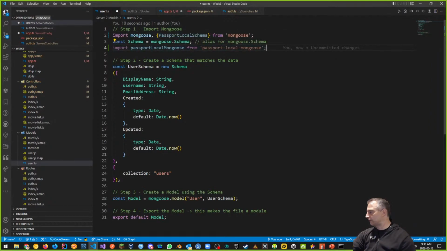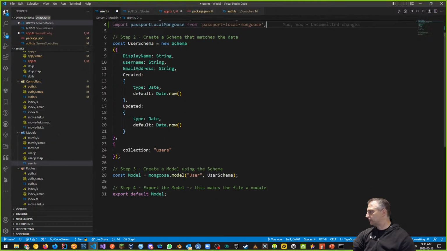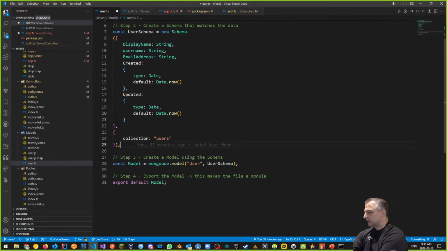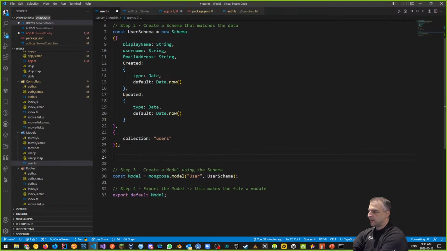So even though we've added them in, we have to use them. And the way we use them is down in here, where after we just declare the user schema, we want to have a plugin area that we can plug in the passportLocalMongoose object. And this is kind of like, I would say this is step 3 for the user model, because the user model has another step that's extra. So step 3 is, plug in the passportLocalMongoose module.